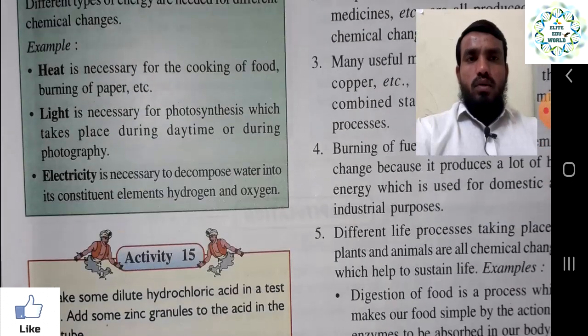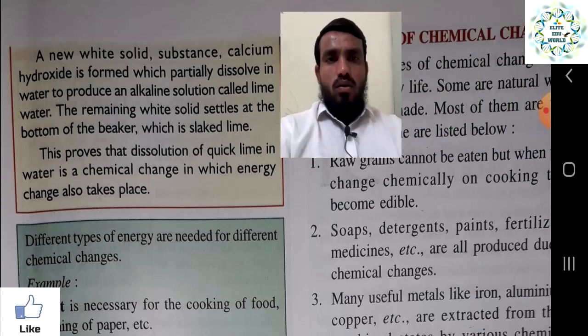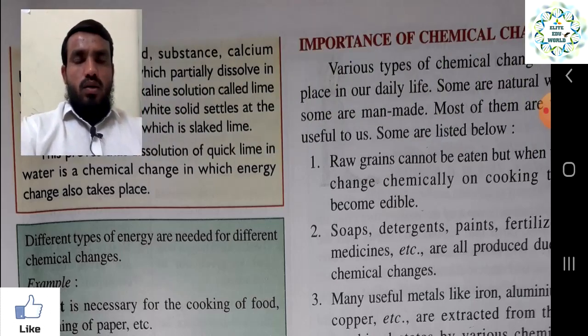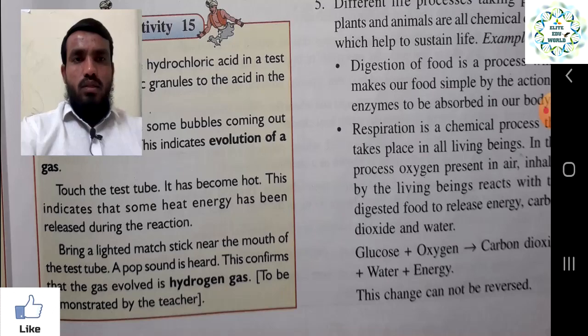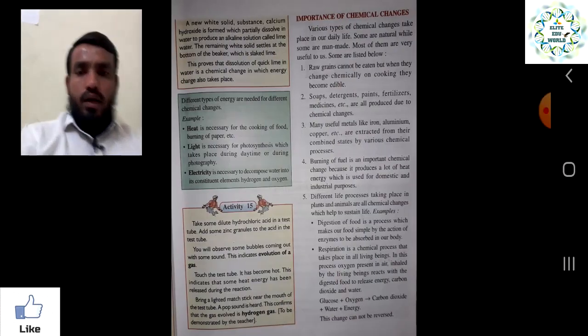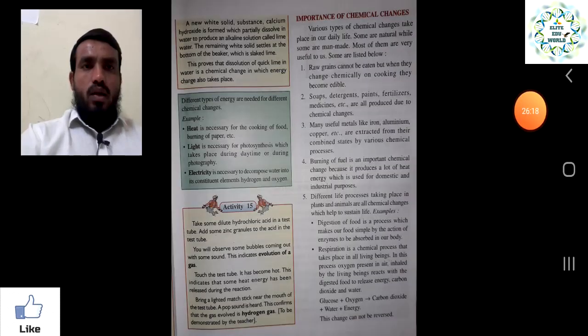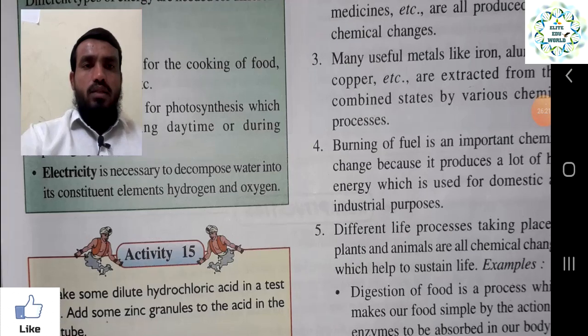So these are the criteria you use when you are talking about whether it is a chemical reaction or not. Keep in mind all the examples we have seen. A little portion remains in this chapter, that is the importance of chemical changes.